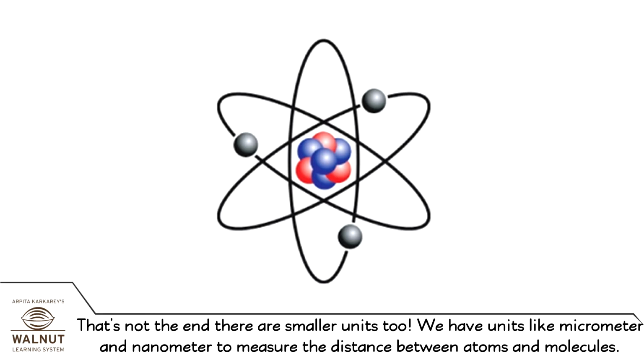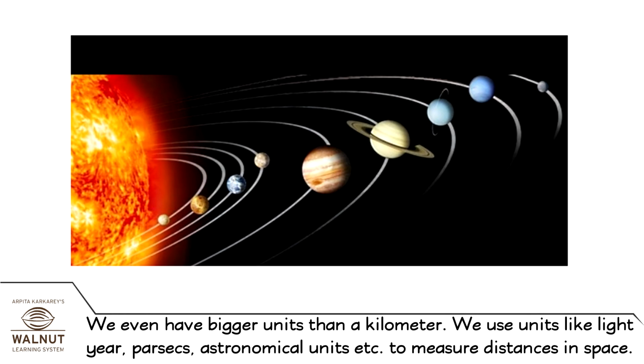We have units like micrometer and nanometer to measure the distance between atoms and molecules. We even have bigger units than a kilometer. We use units like light year, parsecs, astronomical units, etc. to measure distances in space.